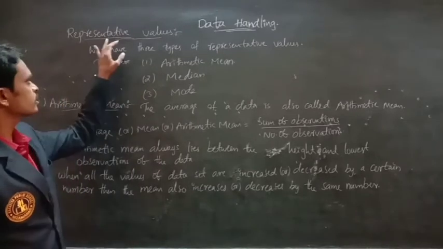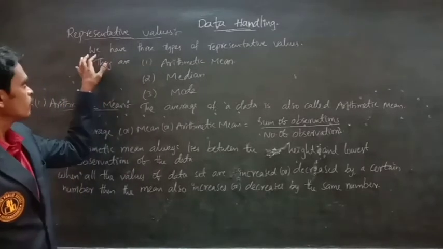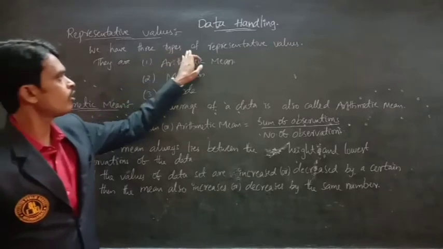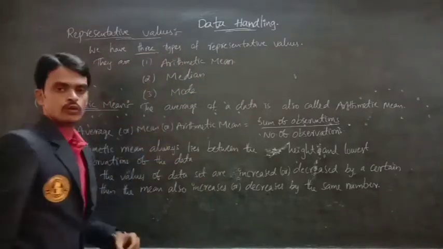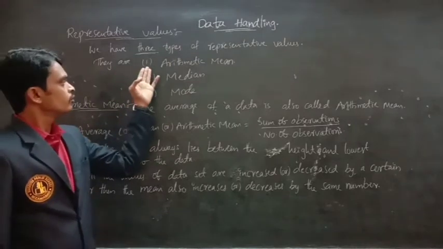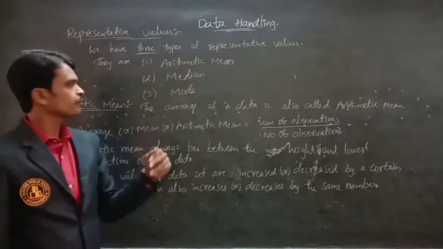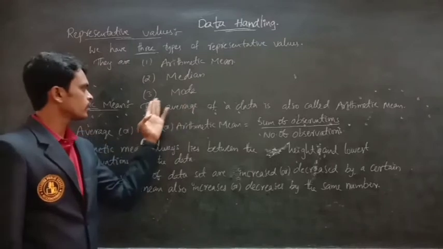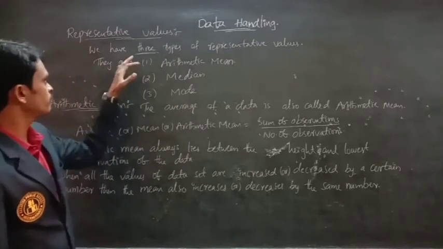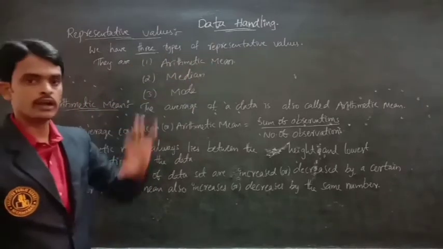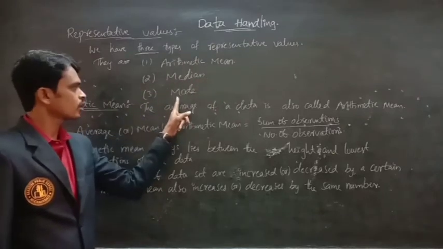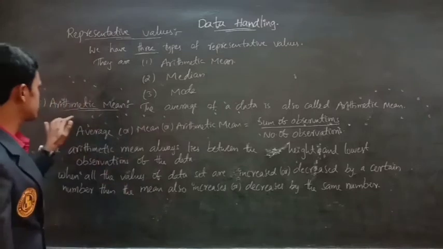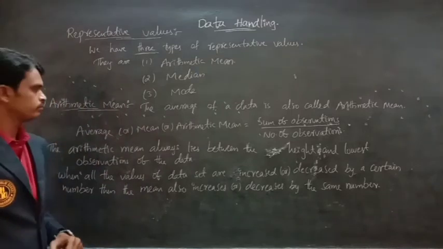Here, representative values. We have three types of representative values. They are, first, arithmetic mean; second, median; third, mode. Now let us discuss the arithmetic mean.